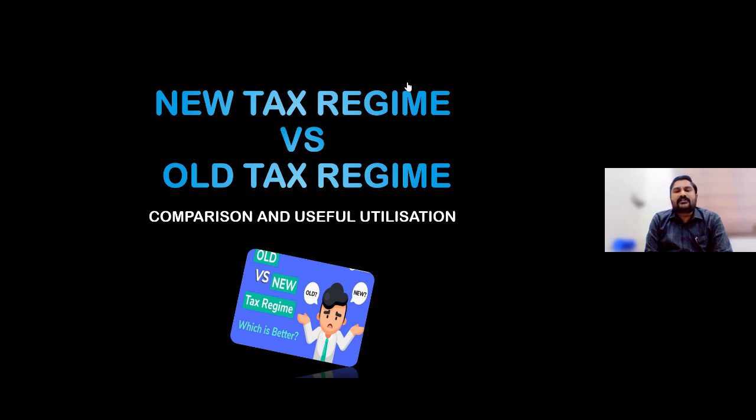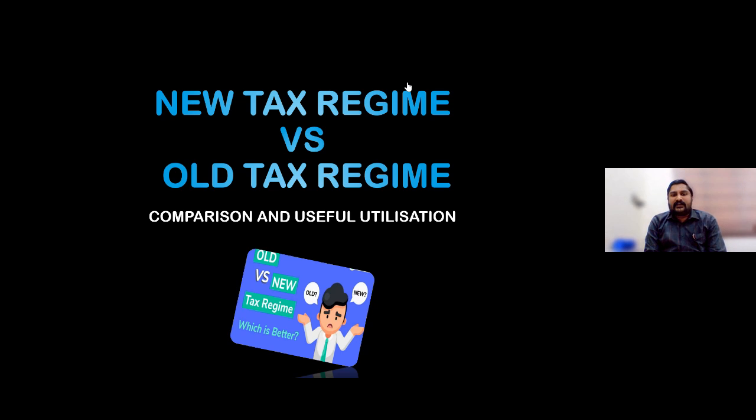In order to curb those unethical practices, this novel idea of two taxation regimes, new regime and old regime, was introduced in 2021. But somehow the number of persons who opted for the new regime was not up to the mark as expected by the finance ministry. Year after year, in 22, 23 and 24, they added various exemptions and extra privileges for those opting for the new regime. In Finance Act 2023 also, we may see a lot of extra privileges given to those who opt for the new tax regime.